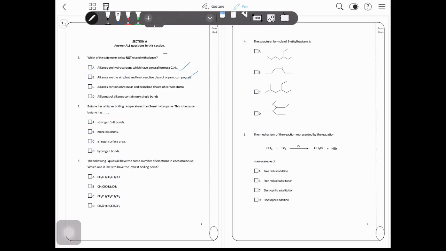This is incorrect because alkanes contain linear, branched, and also cyclic forms. All bonds of alkane contain only single bonds. This is correct, so the answer is C.